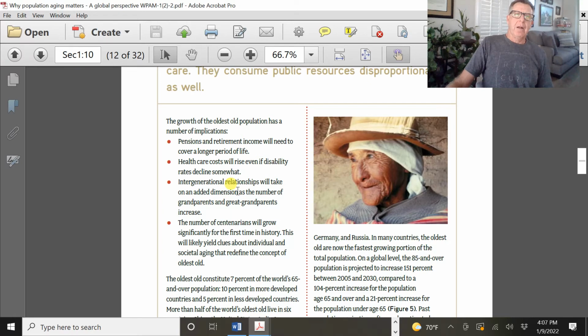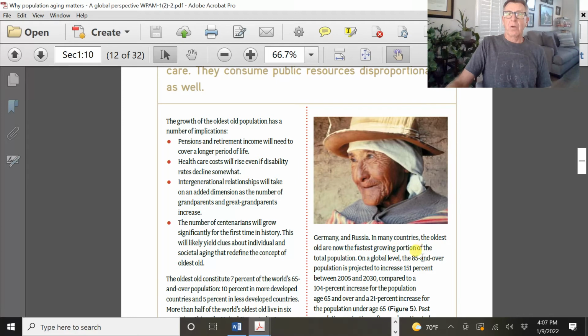A lot of us are having kids later in life. You're less likely to get to know your grandparents. You're more likely to have to care for your parents. These are all these transitions. So we're going to see this growth in people that are the oldest old, centenarians, etc. And we see this here.